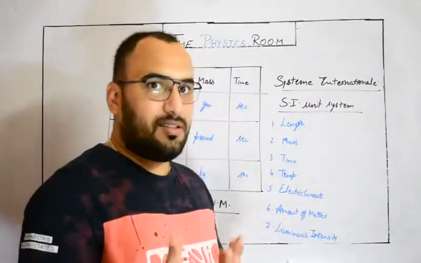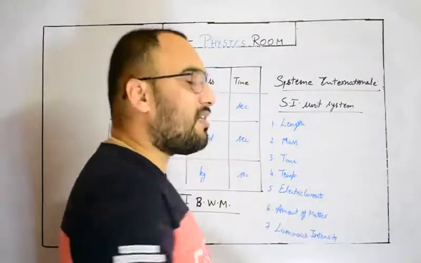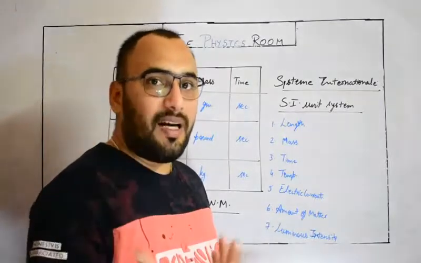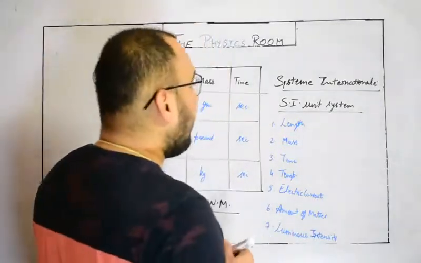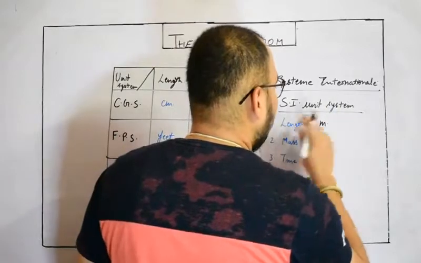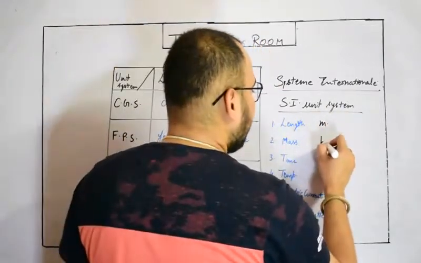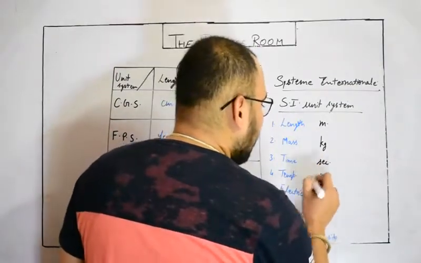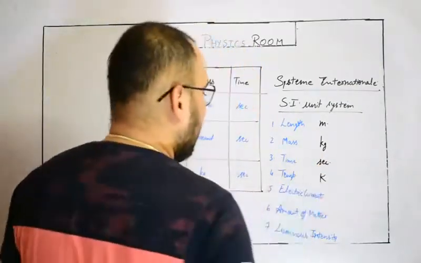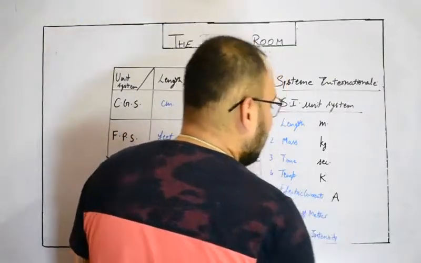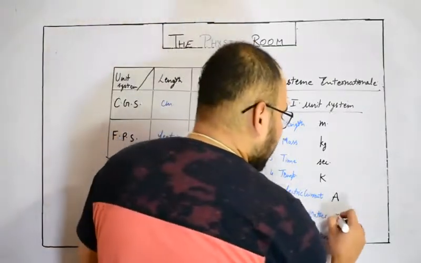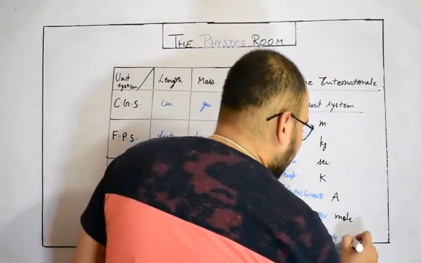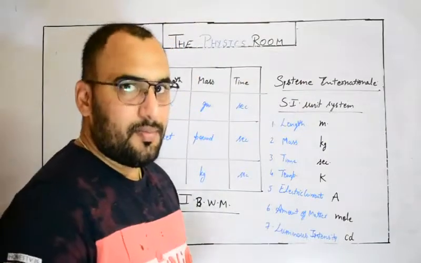Amount of matter can be measured, and you can study about this in chemistry. I hope you had studied Avogadro's law, number of particles in 1 mole. So length is measured in meters. SI unit is meter. Mass SI unit is kilogram. Time SI unit is second. Temperature's SI unit is Kelvin, capital K. Electric current's SI unit is ampere. Amount of matter's SI unit is mole. And luminous intensity's SI unit is candela, simply written as cd.